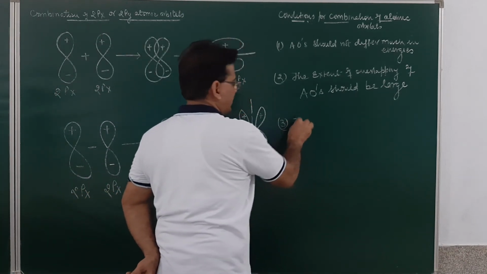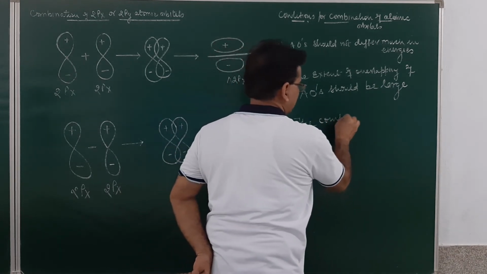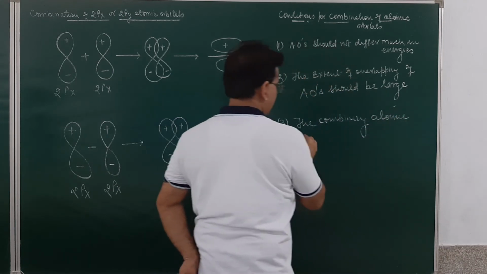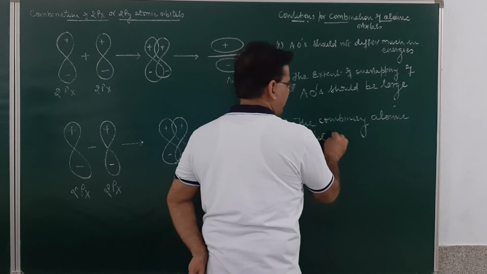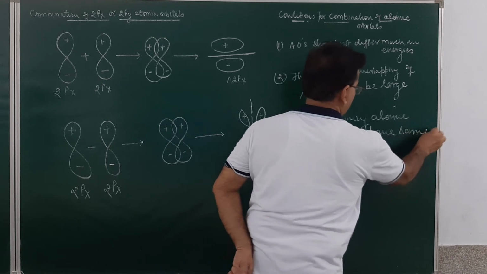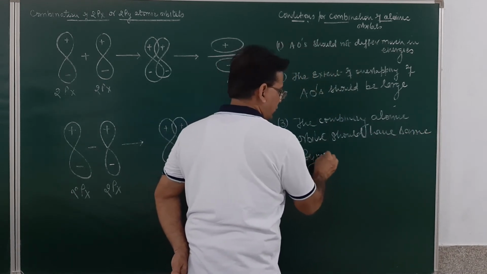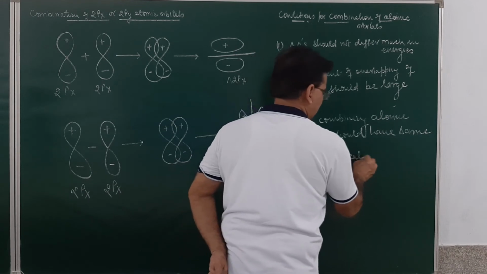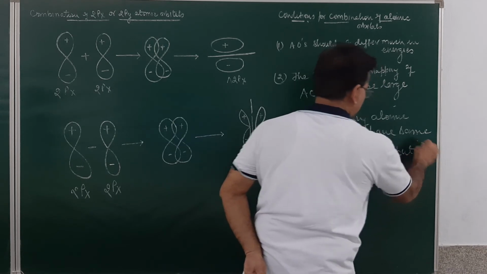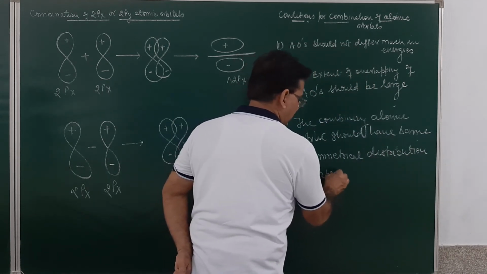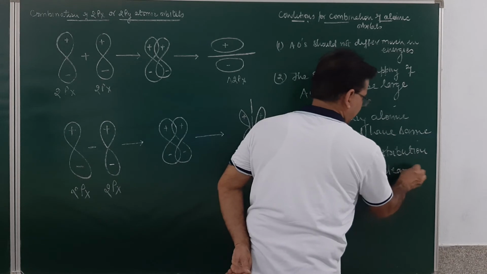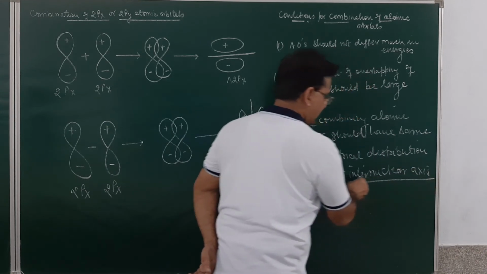They should have the same symmetrical distribution about the internuclear axis. Am I clear?